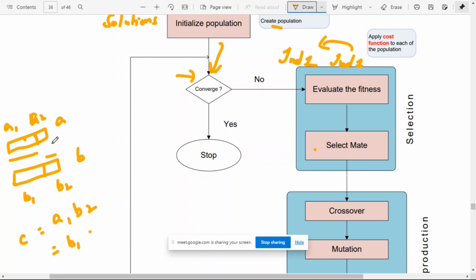Okay, I think it's clear. So initially we select one individual, that is one solution, and if it is not converged, then evaluate the fitness of this individual, that is individual 1. Then select another individual, that is select another solution, and perform crossover. After crossover you will get either A1 B2 or B1 A2. Then perform mutation.